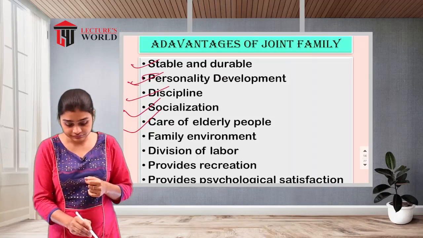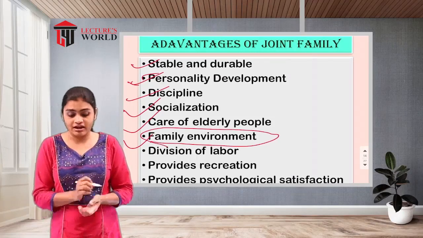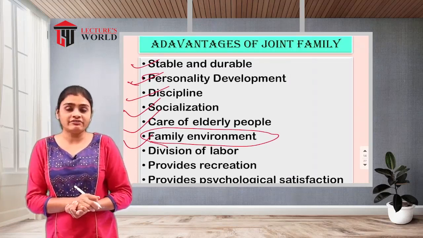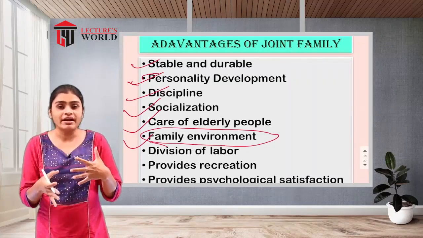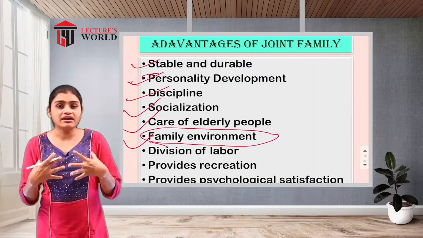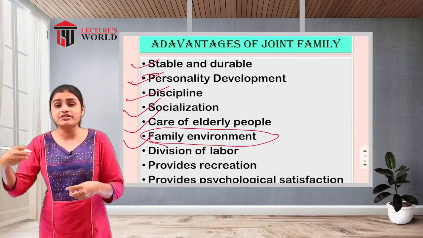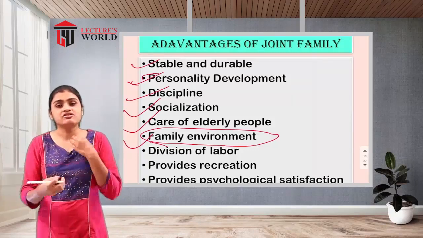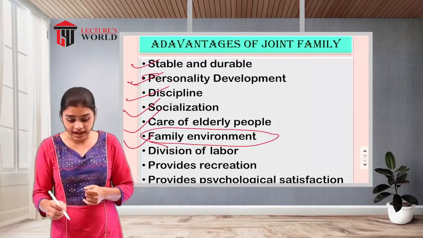After that, family environment. When we talk about family environment in this type of joint family, they will have a pleasant, happy environment. So many family members will be there, and the number of children will also be increased, and because of that the family will be happy all the time. So that is the family environment.